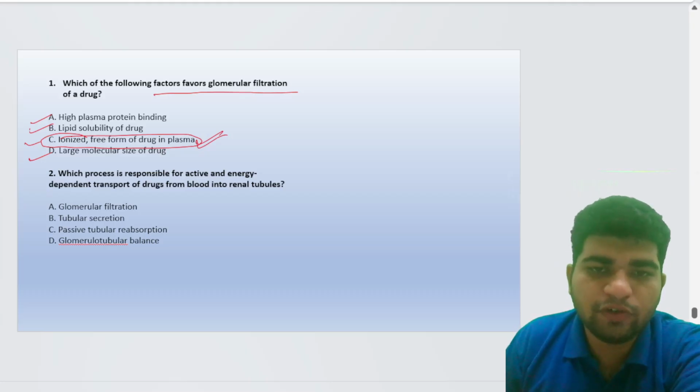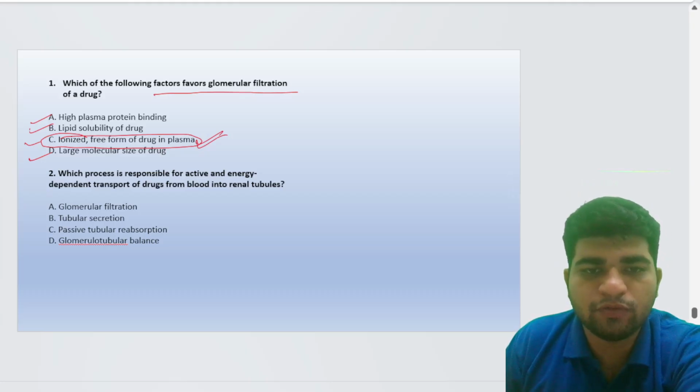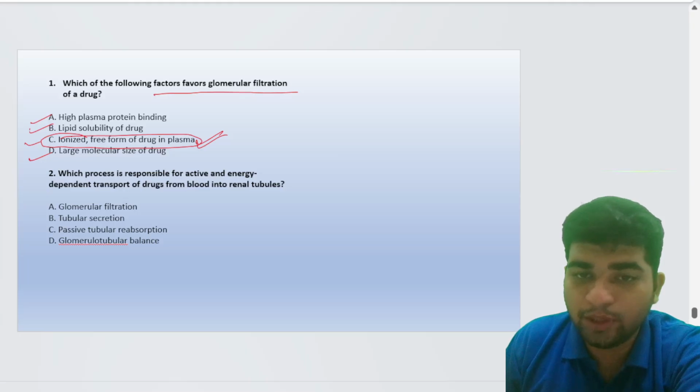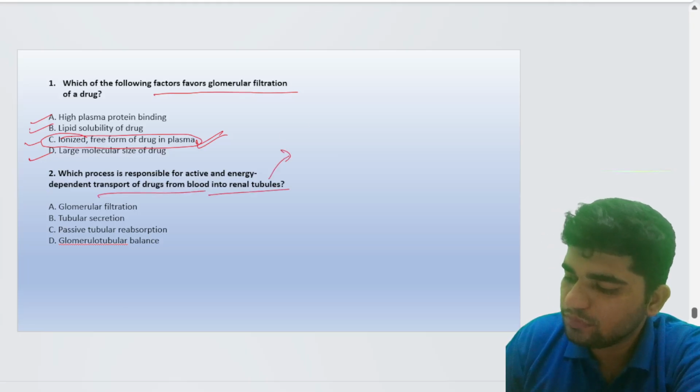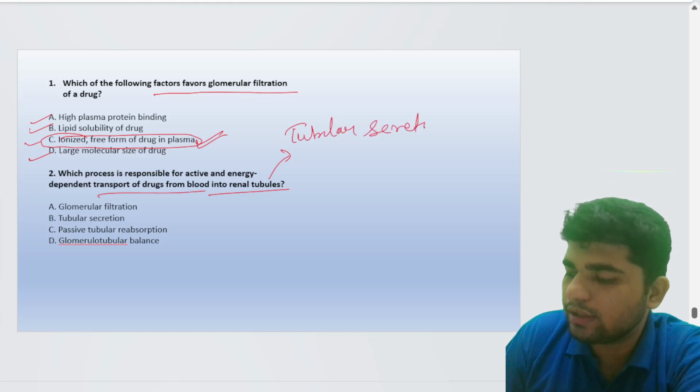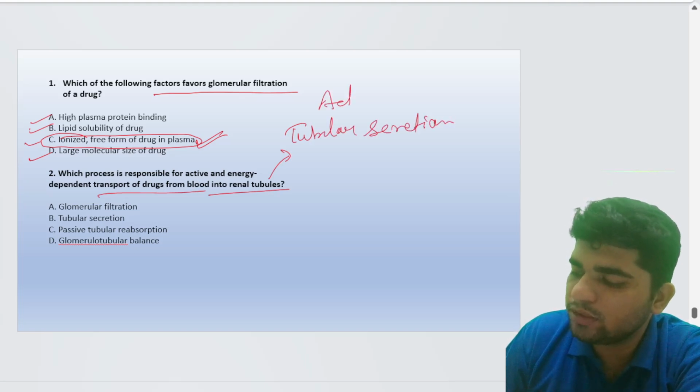Which process is responsible for active and energy dependent transport of drugs from blood into renal tubules? That is in the case of tubular secretion. That is active tubular secretion.